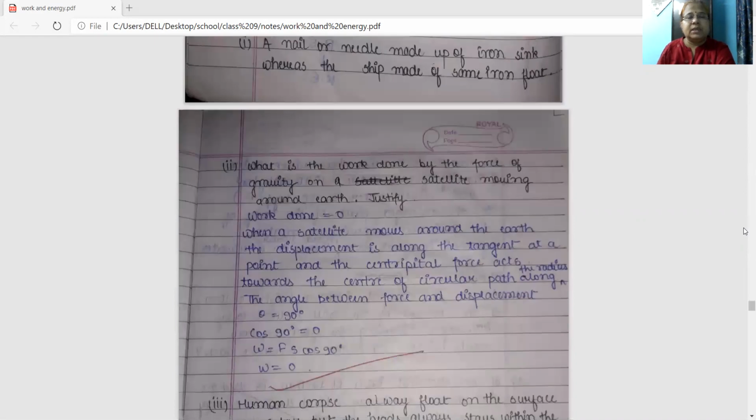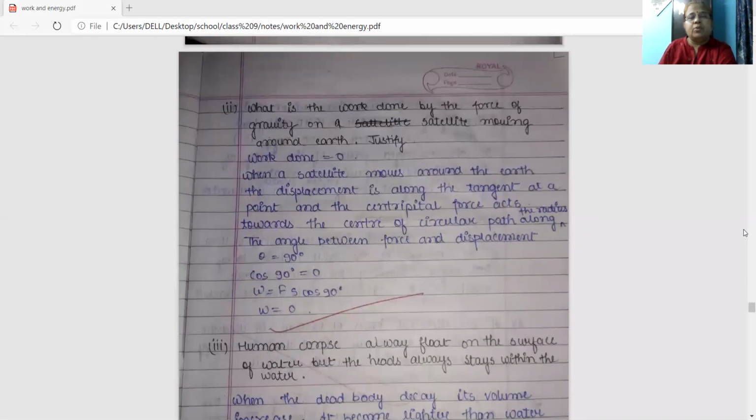Now one question is here. What is the work done by the force of gravity on a satellite moving around the Earth? You have to justify it. Now, work done by the force of gravity on a satellite which is moving around the Earth will be 0. Now, you have to justify this also.